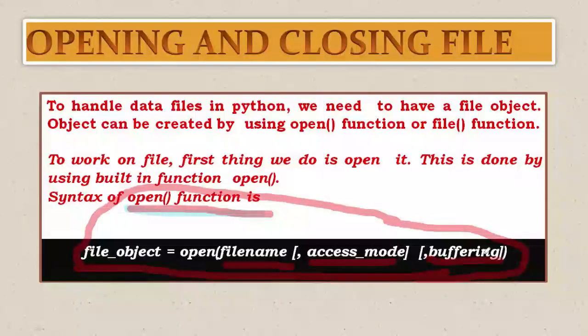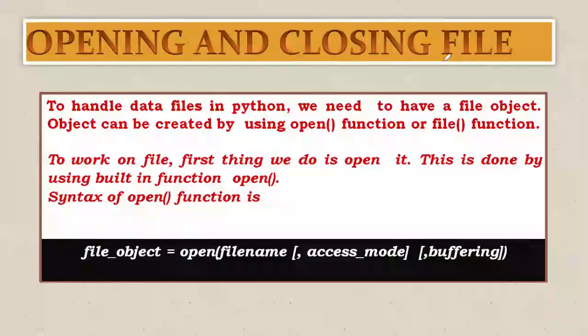Don't be afraid if you are finding any new word. This is not a complicated part. Since it is a syntax, it may be possible that you are getting some confusion why it is written and how it is written. But in the coming slides, I will make it clear what is basically written here, what is the meaning of file object, what is the meaning of file name, what is the meaning of access mode, and what is buffering. One by one, we are moving to each and every point.